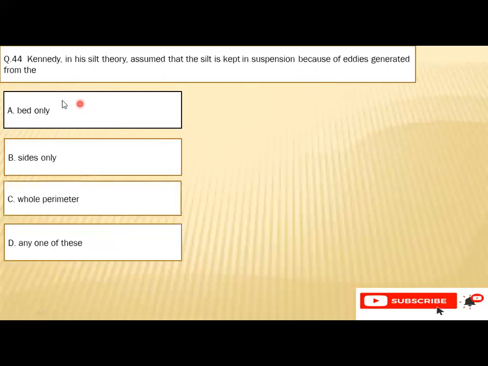Question number 44: Kennedy in his silt theory assumed that the silt is kept in suspension because of the eddies generated from the A, bed only, B, side only, C, whole perimeter, or D, any of the above. So the right option is A, that is bed only.